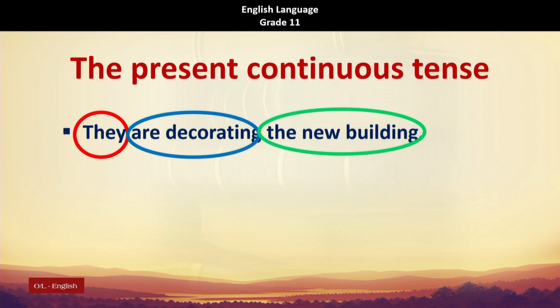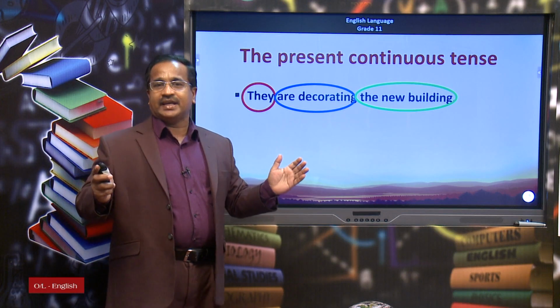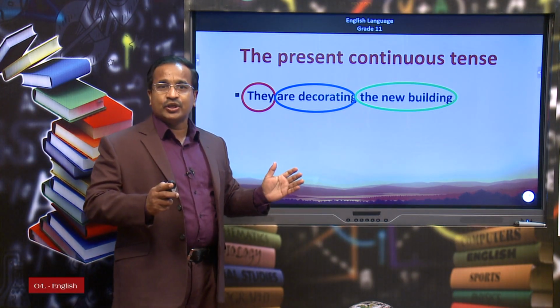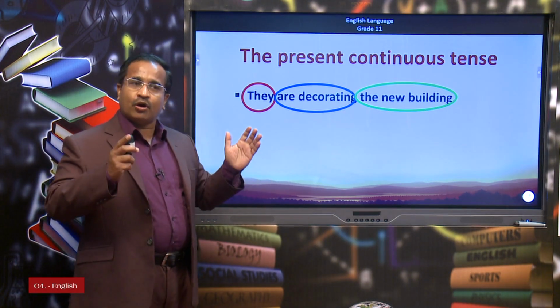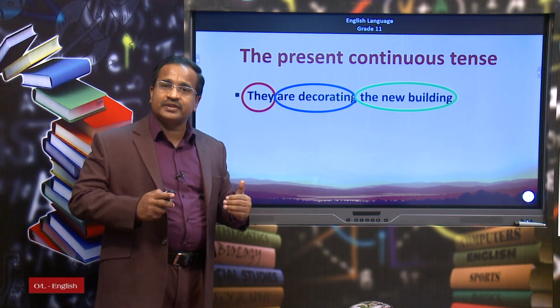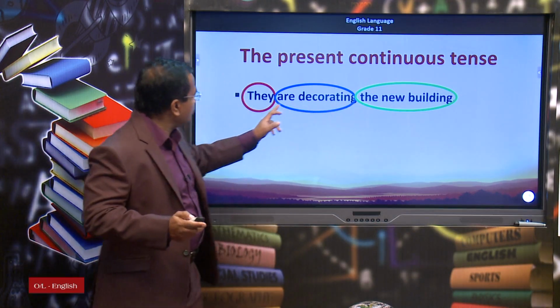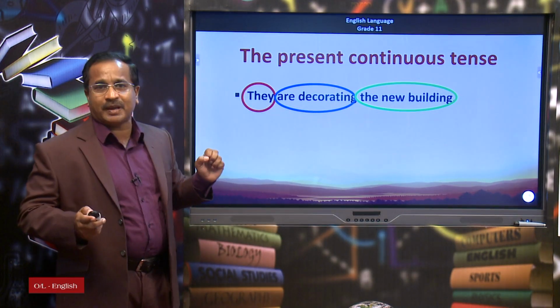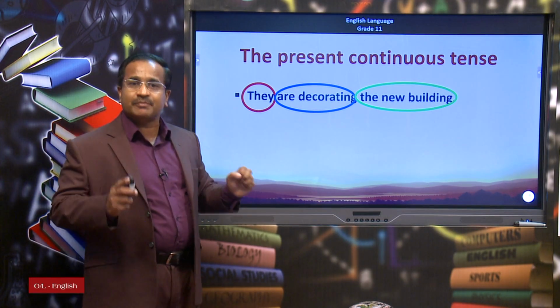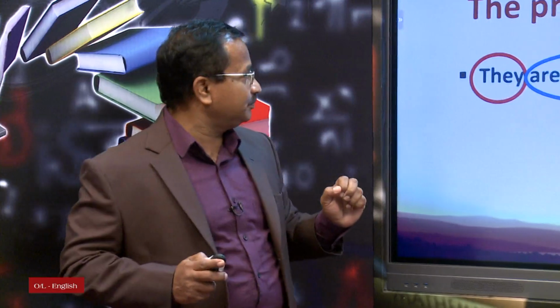As I have told you, my children, when you convert an active voice sentence into the passive voice, you have to use the object of the active voice sentence as the subject of the passive voice sentence. So, the new building should be used at the beginning of the passive voice sentence as the subject of it. So, we can use the new building here.